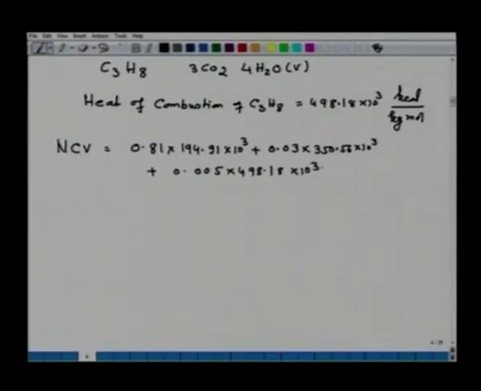So, this is the net calorific value of 1 kg mole of natural gas.